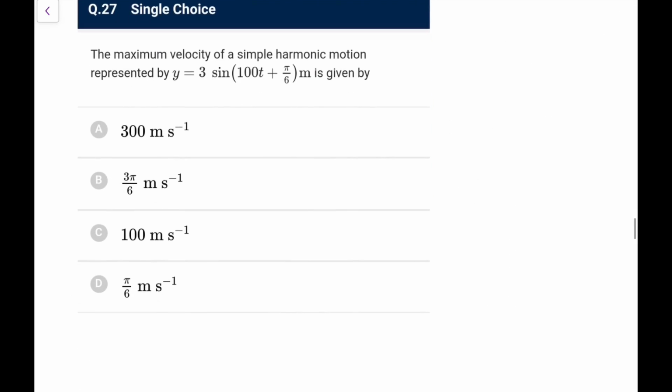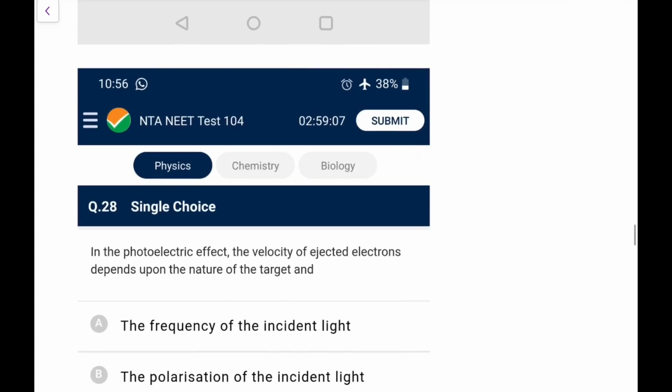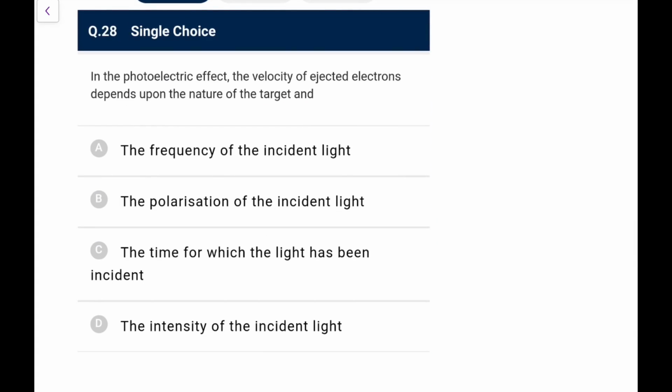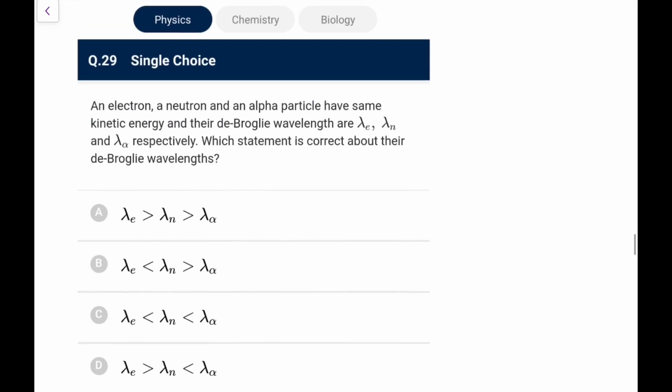Next one, the maximum velocity of SHM, okay, so this is omega, this is A, you know V max is omega A. Just put the value of omega 100, A is 3, so this is 300 meter per second, that's an easy one for you. Next, in the photoelectric effect, the velocity of ejected electrons depends upon the nature of the target and the frequency, not on the intensity, so it depends on the frequency of the incident light. Rest all options are time pass for you.